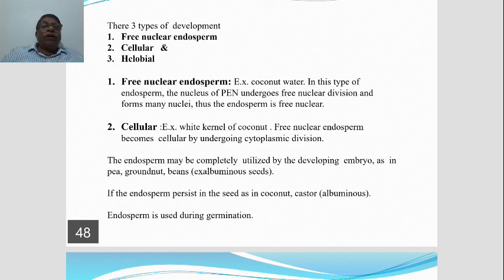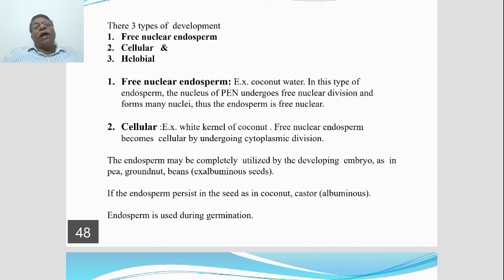So in this free nuclear type of endosperm, the nucleus of the PEN divides many times and forms free nuclei, and it remains as free nuclear endosperm. Okay, this is one type of endosperm development.